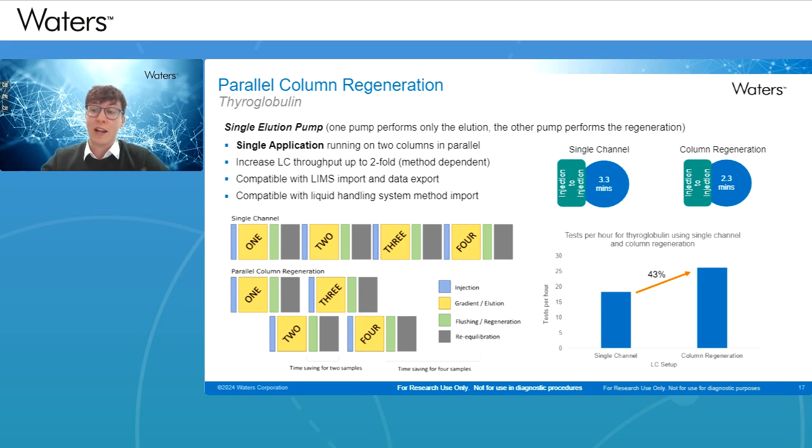So this doesn't necessarily have benefit just for thyroglobulin, but also just for general mass spec utilization. So if you have other methods that you're wanting to run on the system, you will also have time to run those as well on the same day because of that increase in throughput, which is quite nice.